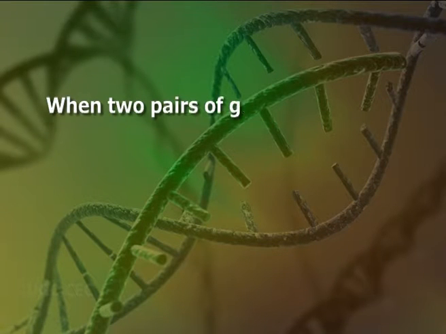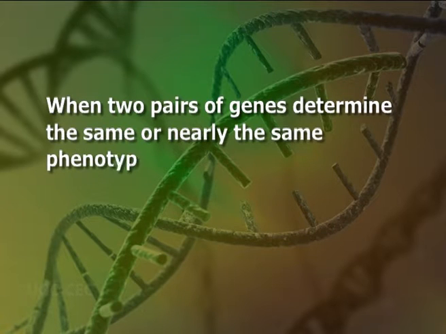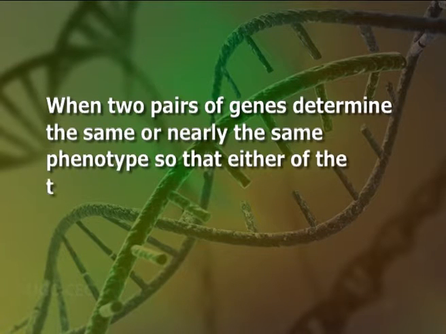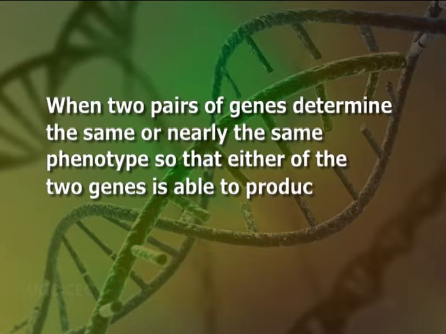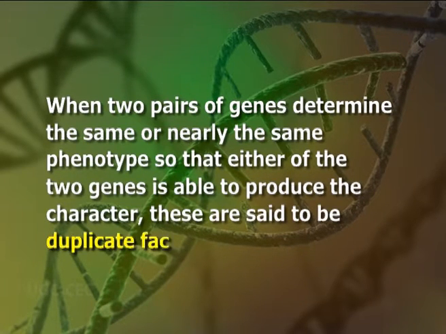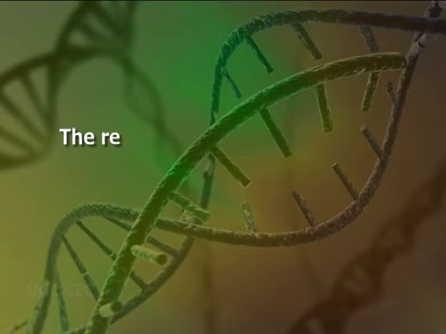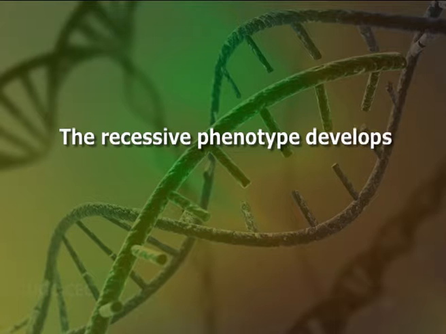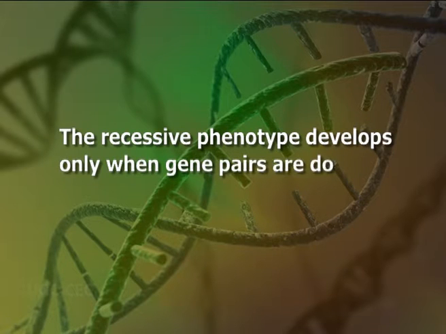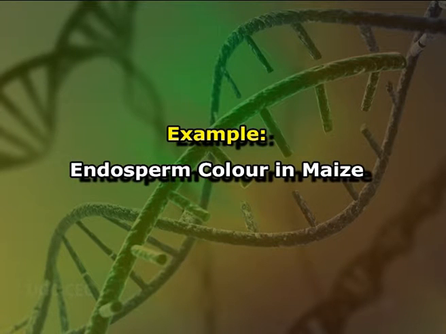When two pairs of genes determine the same or nearly the same phenotype, so that either of the two genes is able to produce the character, these are said to be duplicate factors or duplicate genes. The recessive phenotype develops only when gene pairs are double recessive. Example is of endosperm color in maize.